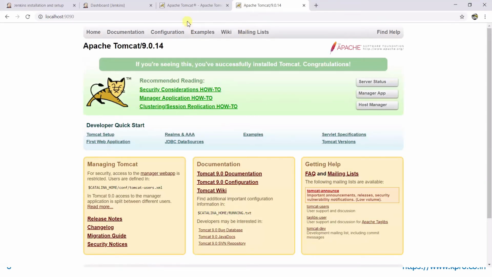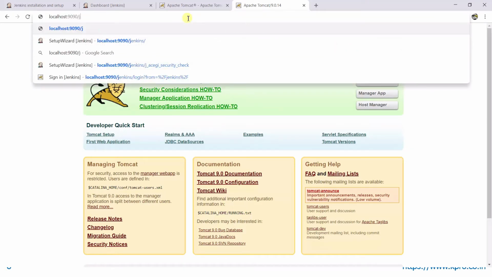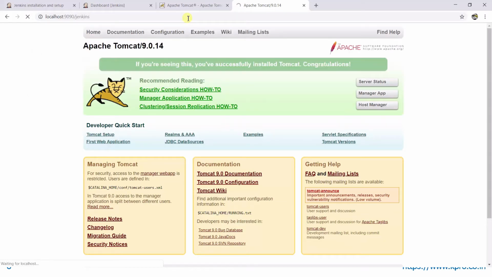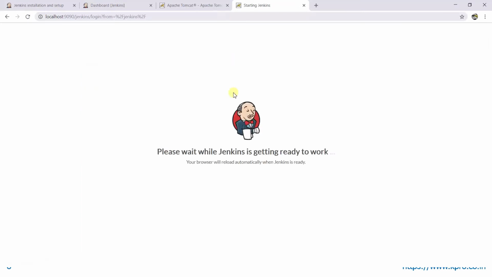Yes, Tomcat is started, and the context name for Jenkins is jenkins. Yes, we are able to access that, and since it is the first time, it is taking some time to get configured.